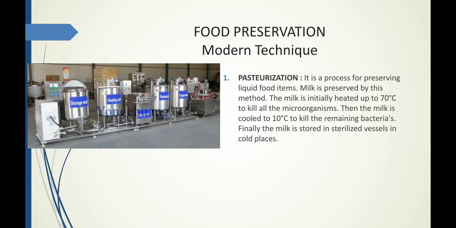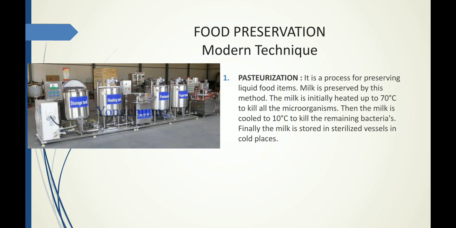So what exactly happens in this technique is, the milk is initially heated up to 70 degrees Celsius in one of the containers. As you can see in the picture, the first one is a storage tank where the milk is stored. Next, it is connected to a heating tank where the milk is heated up to 70 degrees Celsius. Why it is heated up to 70 degrees Celsius is because most of the microorganisms can be killed at that particular temperature. Again, after that, the milk is passed to another chamber called the cooling chamber.